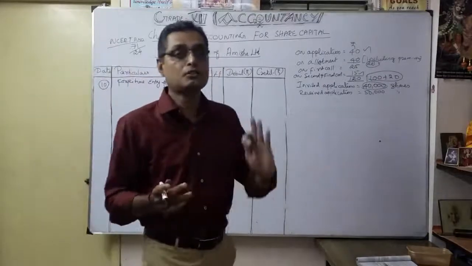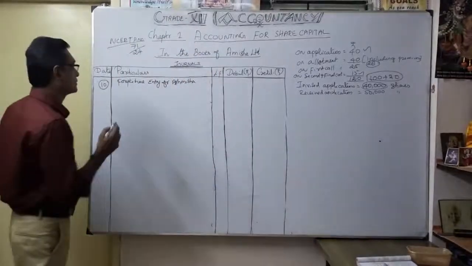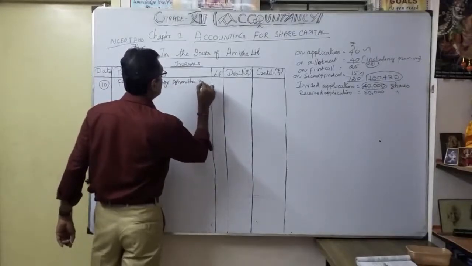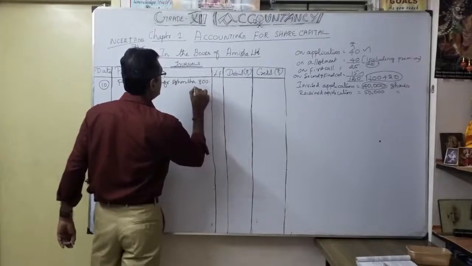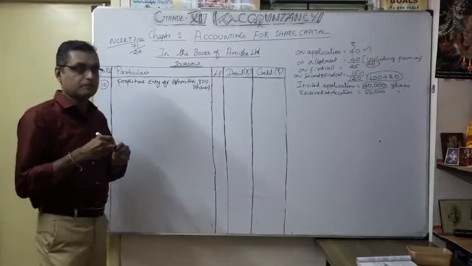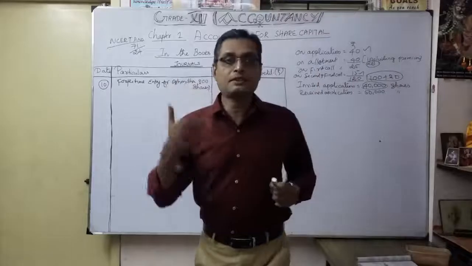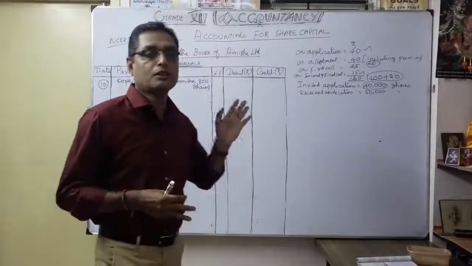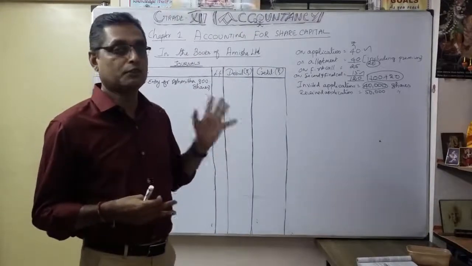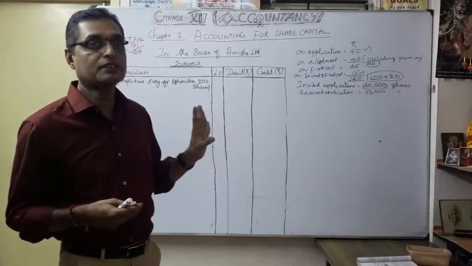How many shares? Not 1,000 shares, that is only the applied. So how many shares are you going to consider here? Only 800 shares. So forfeiture entry for Ashmita, 800 shares. That is very important. So how are we going to do the journal entry here for forfeiture? Here it's very interesting. The premium has been received. Ashmita defaulted only on the first call and second call, so naturally you consider that premium has been received. So here we need not mention security premium separately.